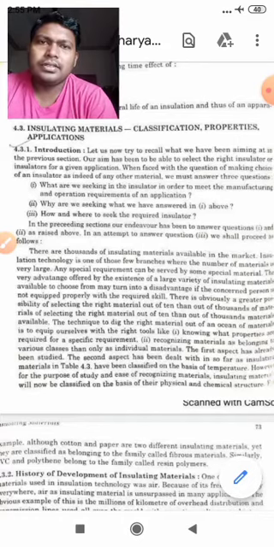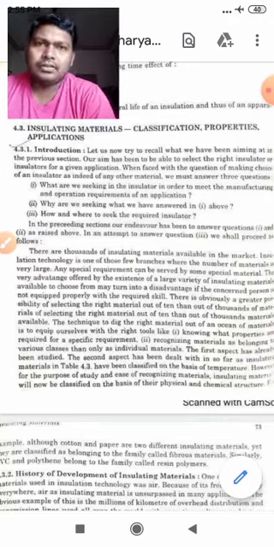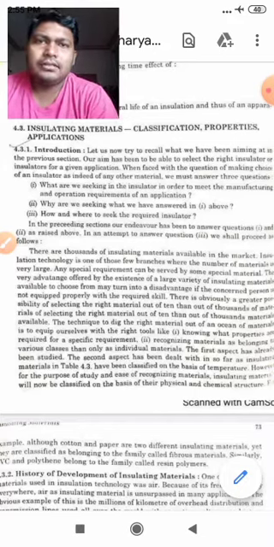Now the third question is how and where to seek the required insulator. It is very important, students. The example I have taken here is PVC, and the question which shall arise in your mind is how and where to seek the required insulator. How means how should we get PVC, and from where? If India, considering our country, has a sufficient availability of this kind of insulator, then the material could be procured quite easily, and its cost will also be effective.